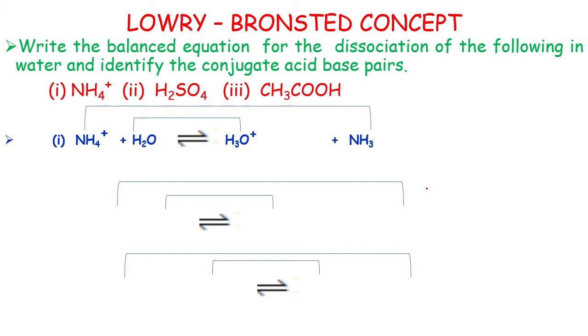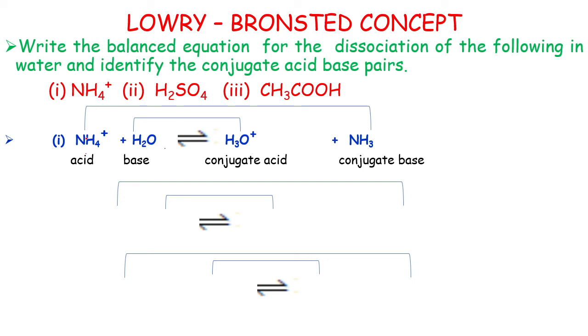We know that according to the Lowry-Bronsted concept, an acid is a substance that has a tendency to donate a proton. So any substance that donates a proton is called an acid, and any substance that accepts a proton is called a base. Here the NH4 plus ion has a tendency to donate a proton. So here NH4 plus is an acid and water is a base.